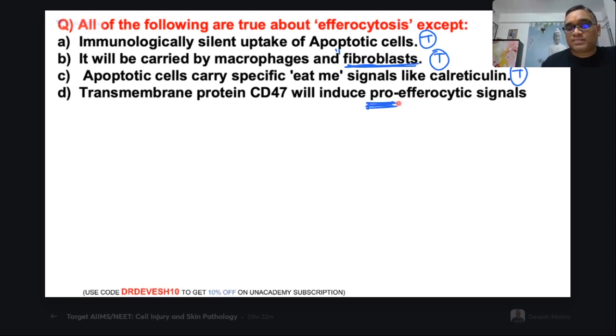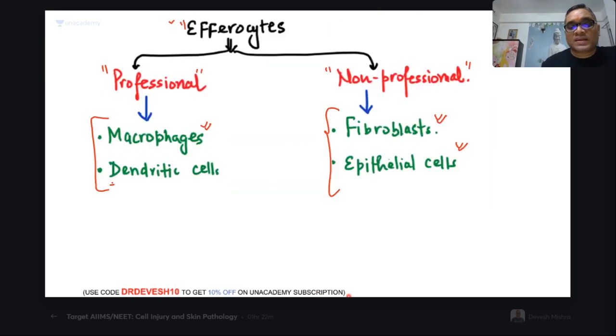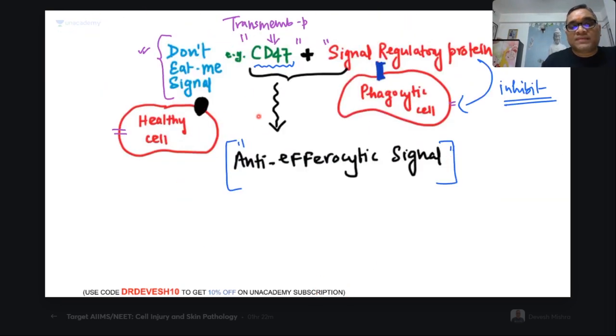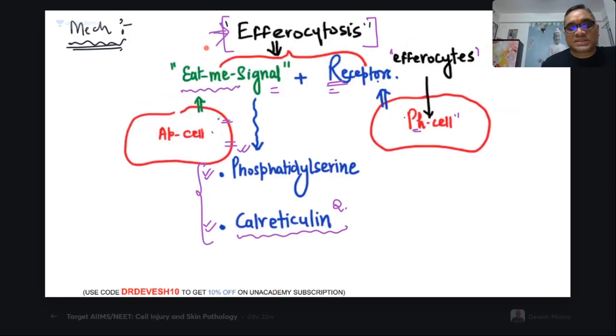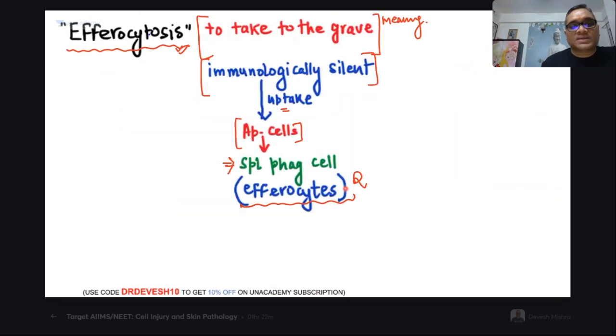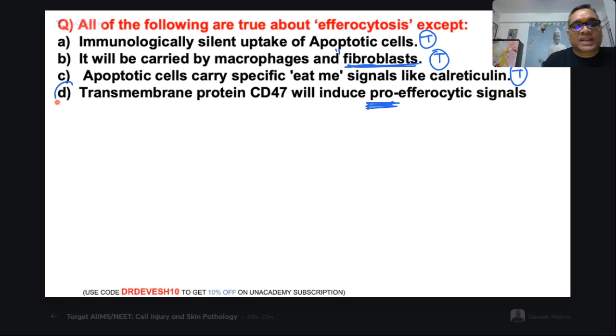Pro-efferocytic. What is this? Pro or anti? You remember this? When CD47 combines with the phagocytic signal regulatory protein alpha, they will inhibit phagocytosis and this will create an anti-efferocytic signal. So this is the wrong statement, and this is the right answer.